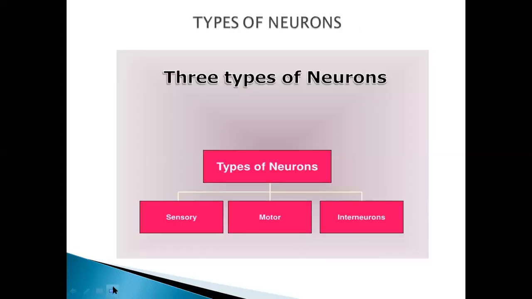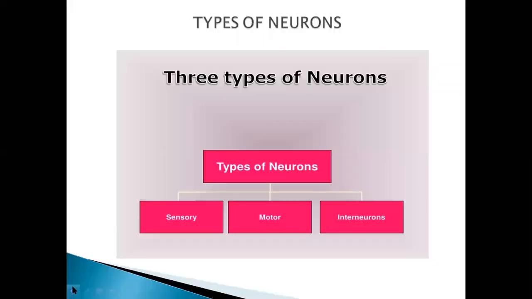Okay. Next are the types of neurons. Here are the three types of neurons: sensory neurons, motor neurons, and interneurons. You are well known about these types. Sensory neurons are those neurons which accept the message, and these neurons send the message towards the brain. There are motor neurons which help them. What are the motor neurons and interneurons? Do you know about it?